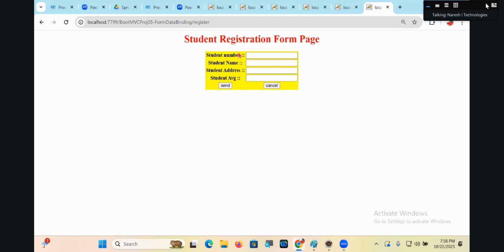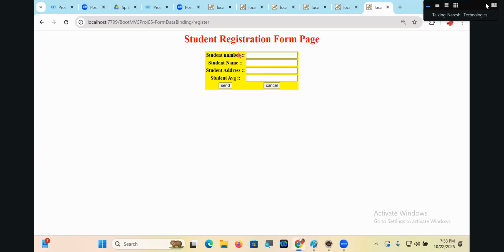Traditional HTML tags support one-way data binding. That means form submission to model class object, good. But model class object to form launching, no. Now if you want two-way data binding, then we have to design the same form page by using what? Spring MVC supplied JSP tags.